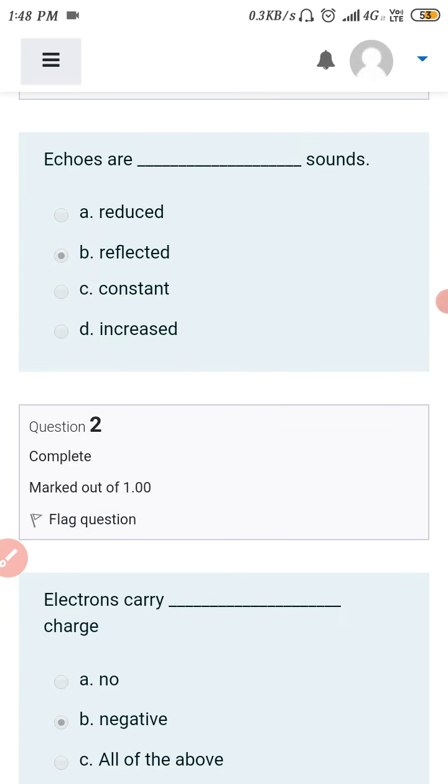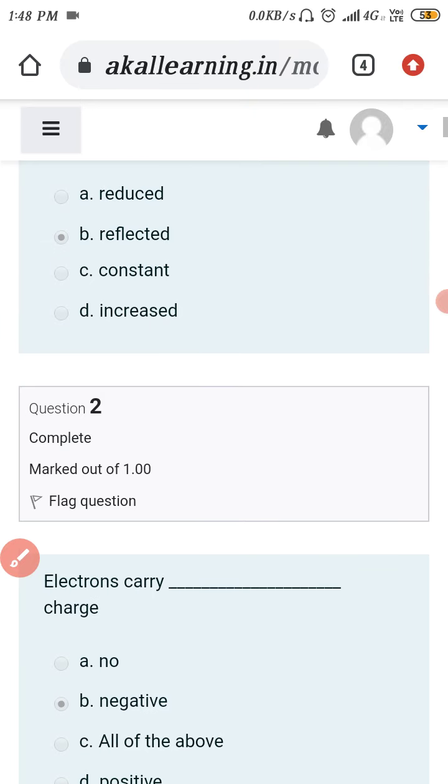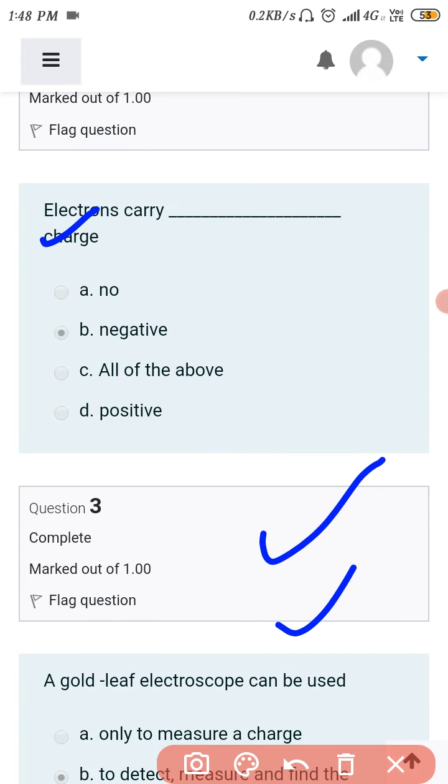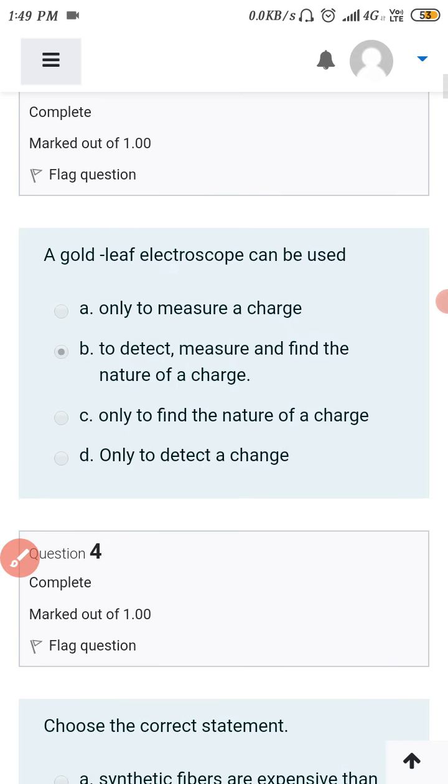Students, in this video I am going to show you the correct answers of the mock test that was held yesterday. So first one, echoes are the dash sound, that is, the reflected sound. Echoes are the reflected sound. Okay, the second question is here, electrons carry negative charge. Electrons carry negative charge.